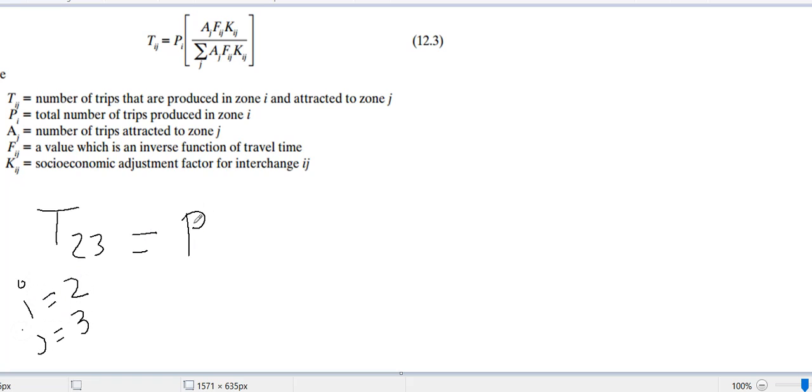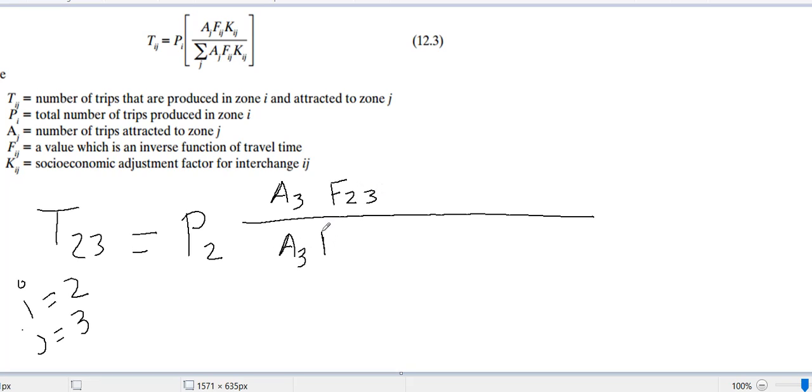So P2, because Pi. Then what is the equation here? AJ, J means 3, F means 2 3, divided by summation, so A3 F2 3 plus, now J will change, I will not change. So next my A will be AJ, J I already used 3, so this time use 1, then F2 1, because I is 2, J is 1 now.